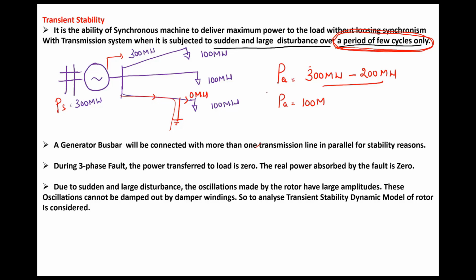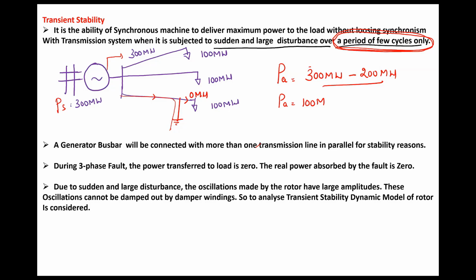Because my accelerating power is only 100 megawatt. But suppose I keep only one transmission line whose loading is 300 megawatt. If it goes into fault, then my accelerating power will be 300 megawatt, and the chances of stability are very, very less. So for stability reasons, we always connect the generating station with a number of parallel transmission lines. The more the lines, the better the stability.